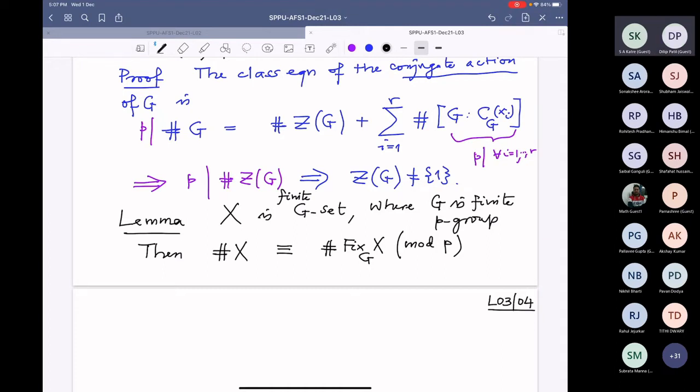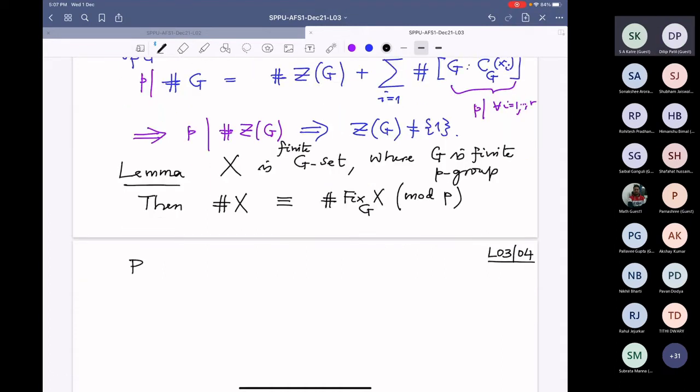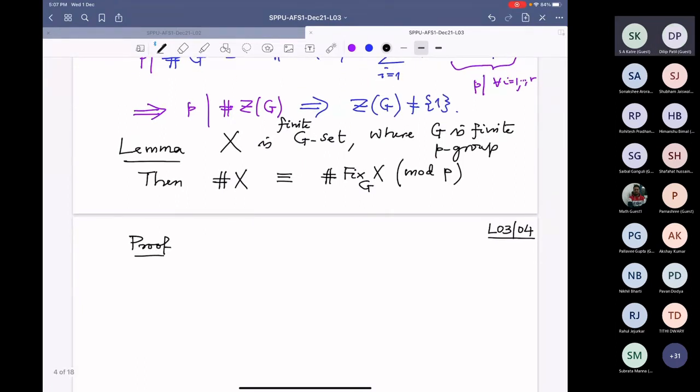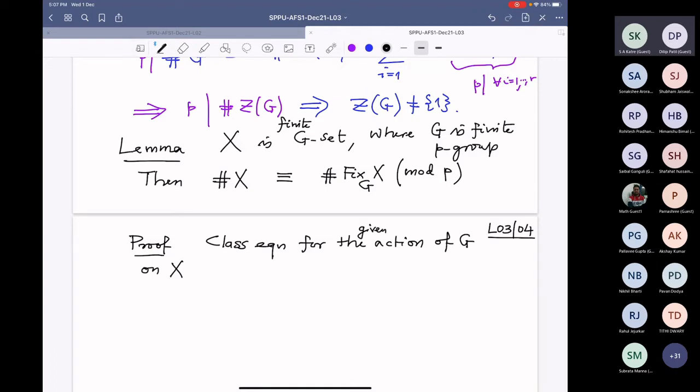Proof, the same proof. What will be the class equation? So the class equation for the action of G on X. One should say the given action. The action is fixed when I said X is a G set; it could be many actions. So whichever action is given to us, the class equation of that action on X. What will that be?